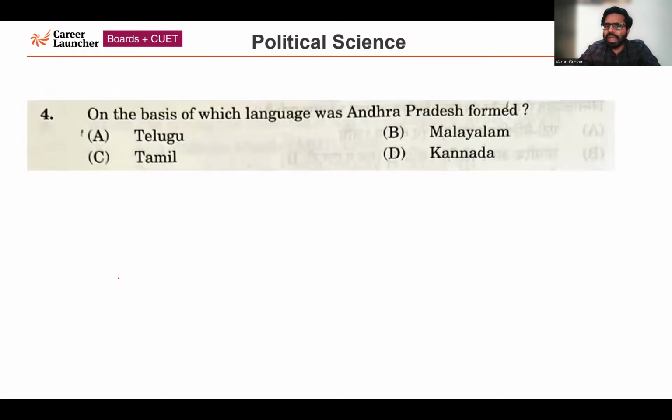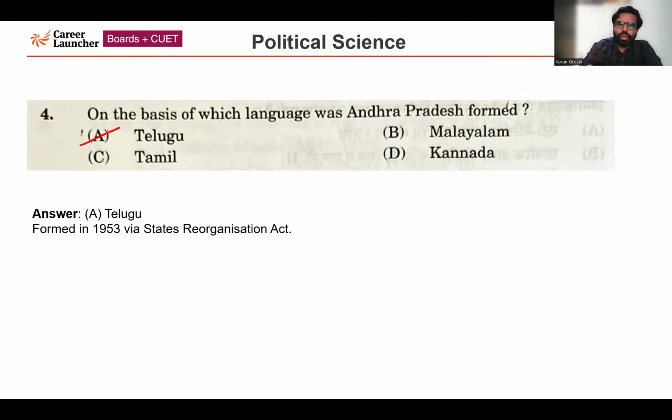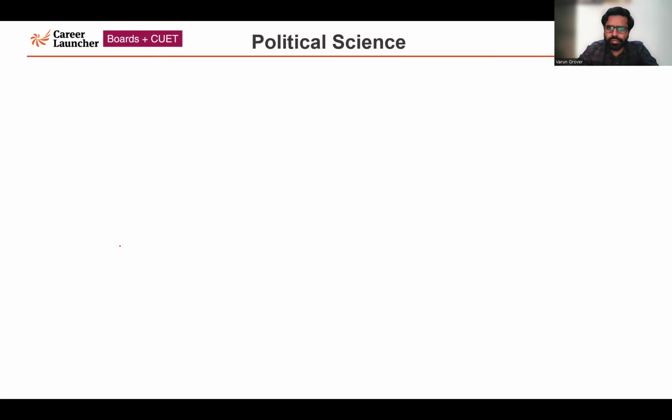Next question, question number 4. On the basis of which language was Andhra Pradesh formed? The correct answer for this question is option A, Telugu. So it was formed in 1953 via the State Reorganization Act. So Telugu was the language on the basis of which Andhra Pradesh as a state was formed.